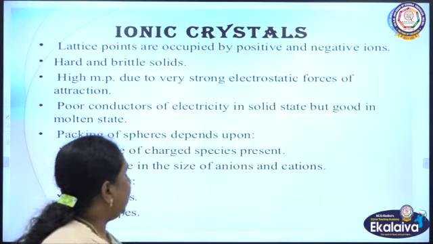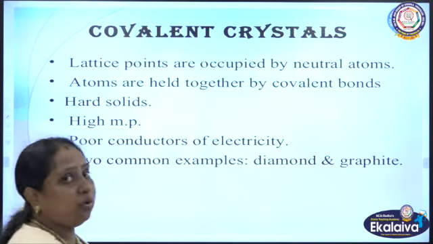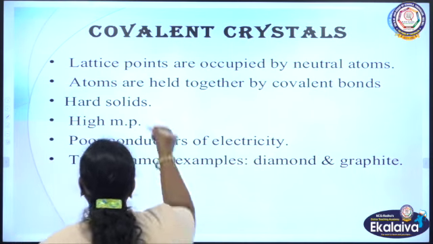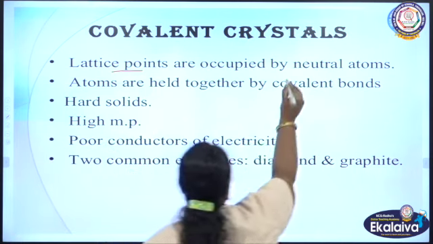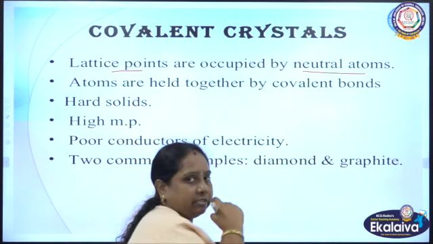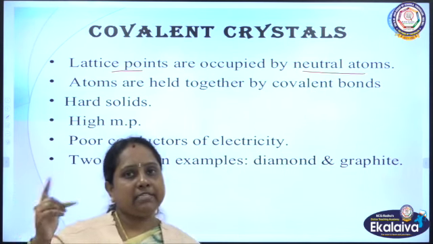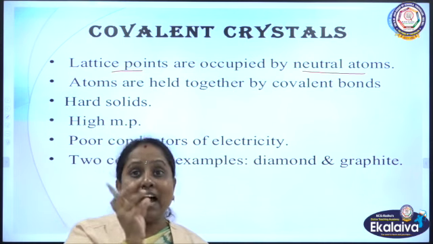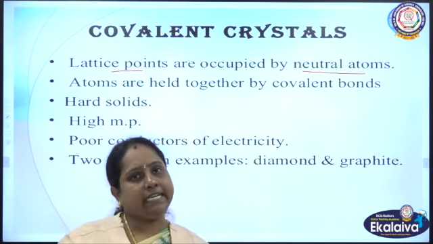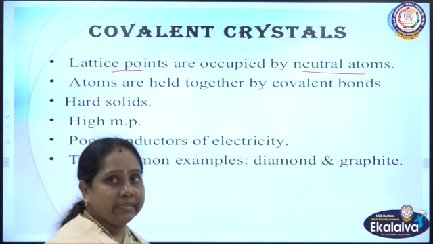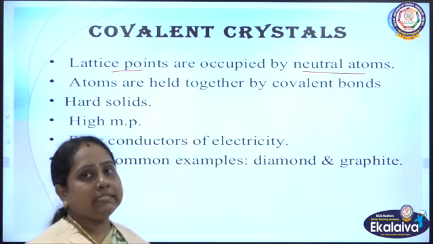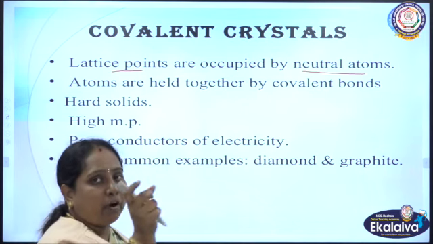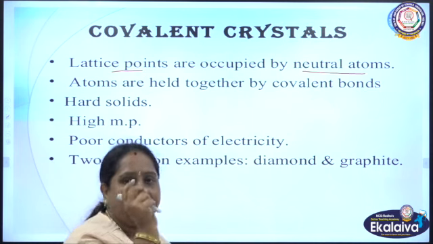So the next type of solid is covalent crystals. In covalent crystals, the lattice points are occupied by neutral atoms. Usually in ionic crystals, the lattice points are occupied by ions, charged particles, positively and negatively charged. But in covalent crystals, the lattice points are occupied by neutral atoms.